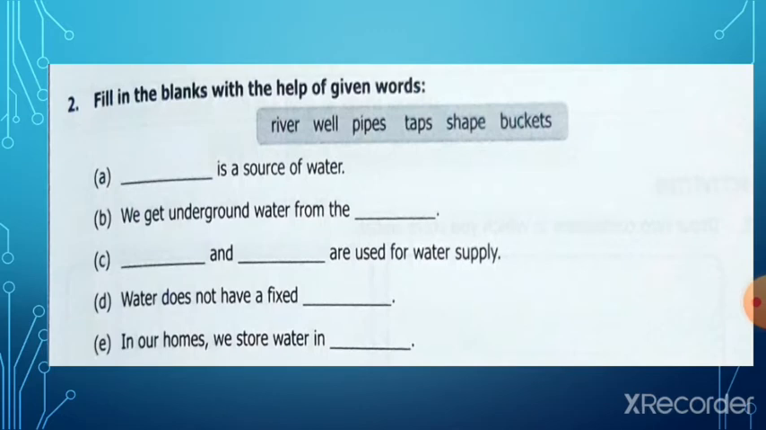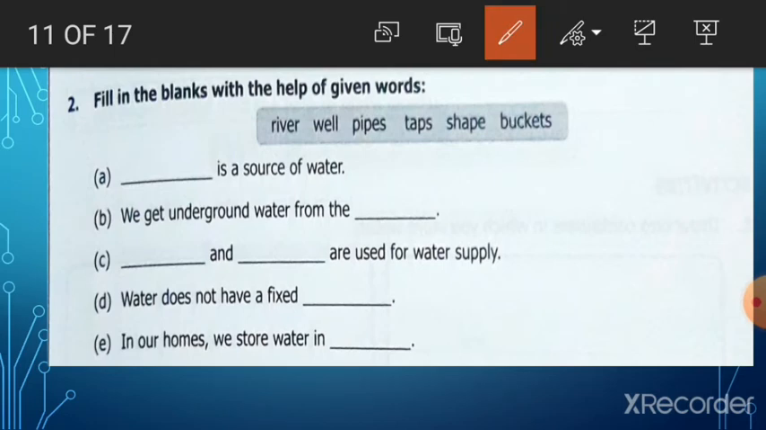Next, fill in the blanks with the help of given words. Dash is the source of water. So, what are the words? River, well, pipes, taps, shape, bucket. Dash is a source of water. So, which of the following is the source of water? River. Yes, river is the source of water. So, write river here.